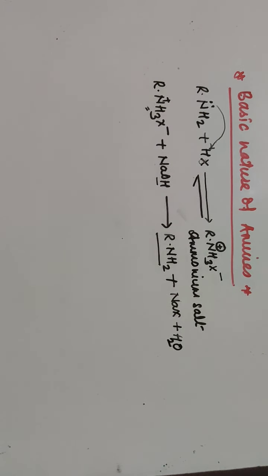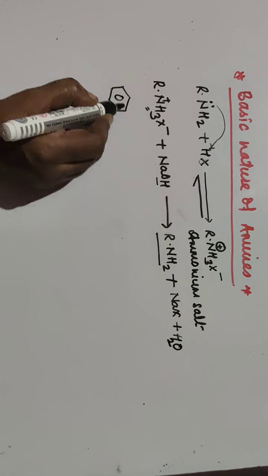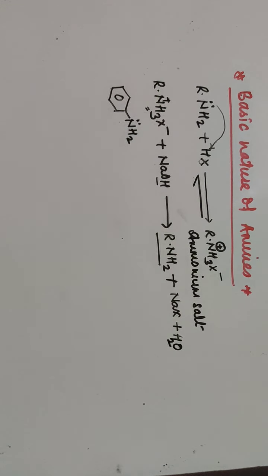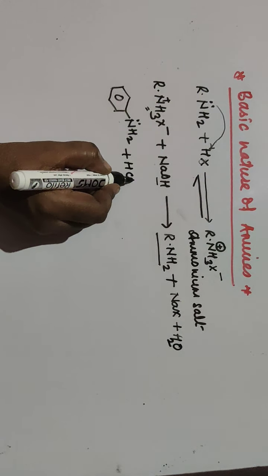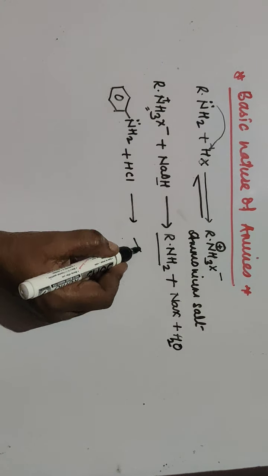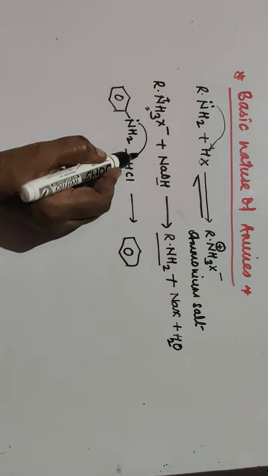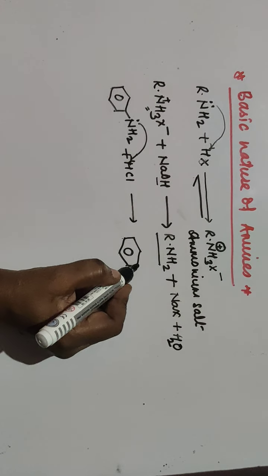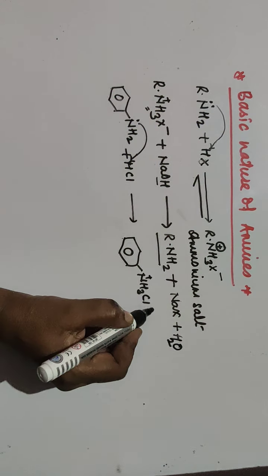Let us see one more reaction with aniline, C6H5NH2, an arylamine. Its nitrogen also contains a lone pair of electrons. When it reacts with HCl, what is formed? This electron pair is donated to the proton, so it accepts a proton, and there is a formation of C6H5NH3+ Cl-.